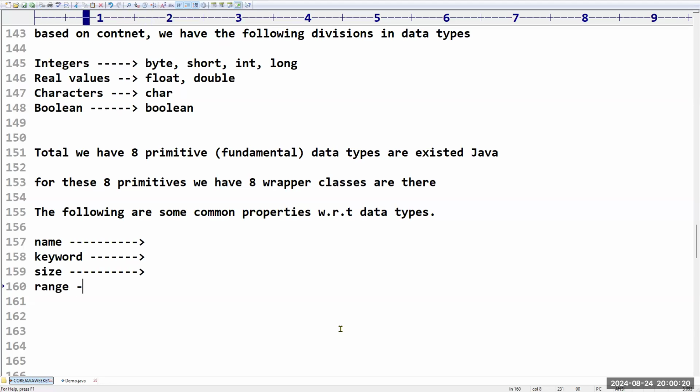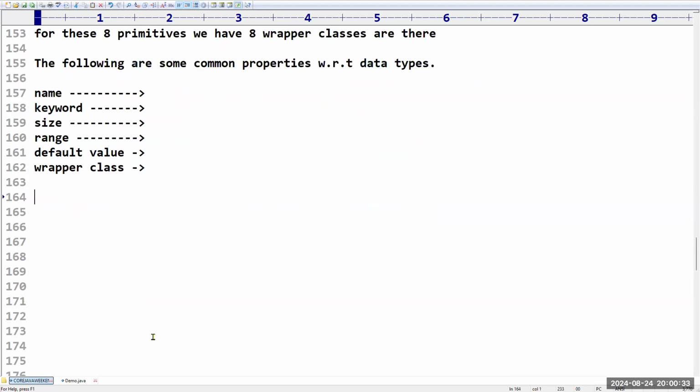What is the range, minimum value and maximum value? What about the default value, if you are not giving one? What is the wrapper class name? These attributes I want to discuss for every data type. If you are clear with this, there are total 8 data types, and I will discuss them one by one. Before that, please wait for 1 minute. I will be back.